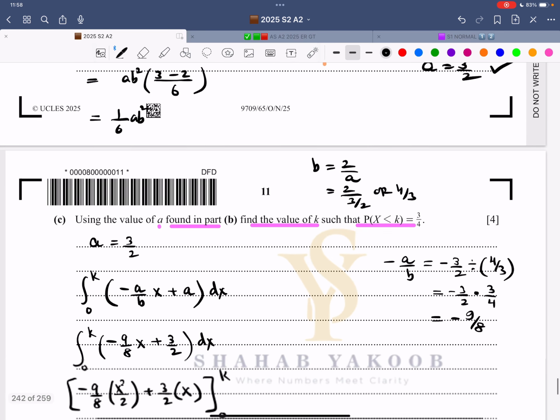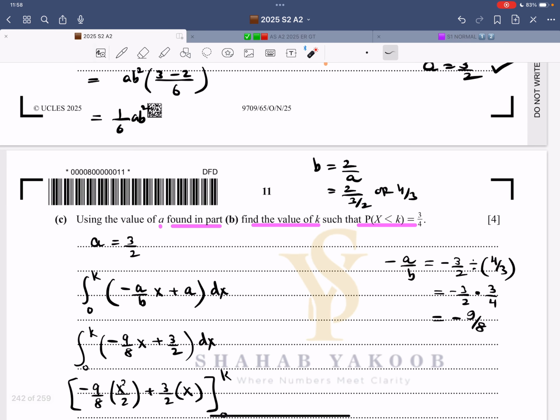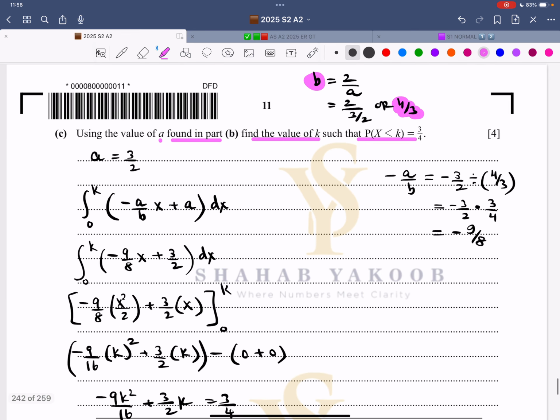That's right over here. So let me also evaluate b. They were not asking for b, but definitely we need it. b is 2 over a. That is 2 divided by 3 over 2. That becomes 4 over 3. So that's another value. So a is 3 over 2 and b is 4 over 3. So now this equation we need, I'm working for this equation.